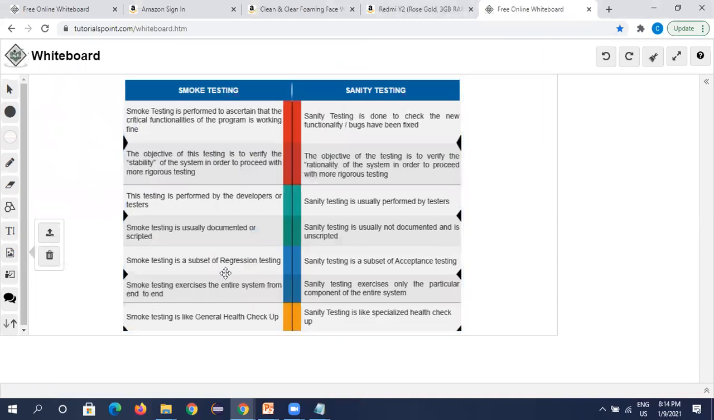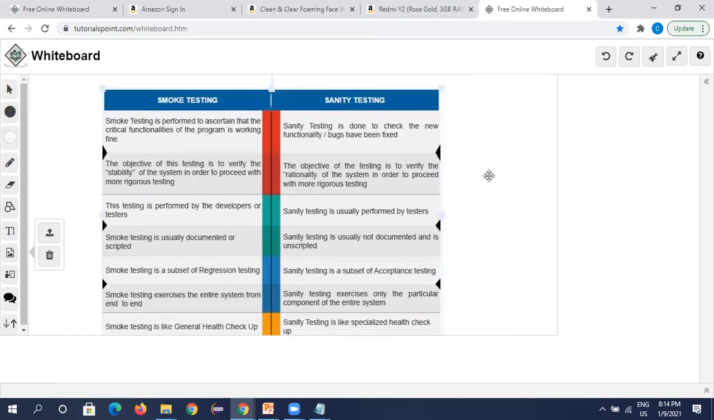Yes, see, these are some basic important differences between smoke test and sanity testing. Smoke test is performed to assess whether the critical functions of the program are fine. Sanity testing checks whether new functionalities and bug fixes work or not. The objective of smoke testing is to verify the stability of the system. Smoke test is to show that the application is stable, so now we can do different types of testing on the application, right?